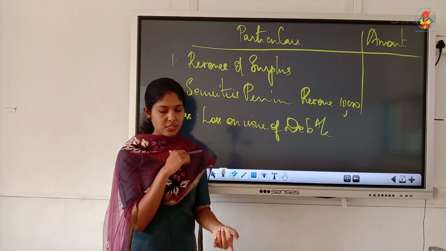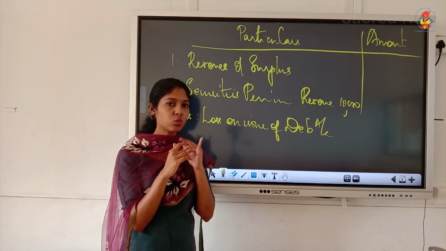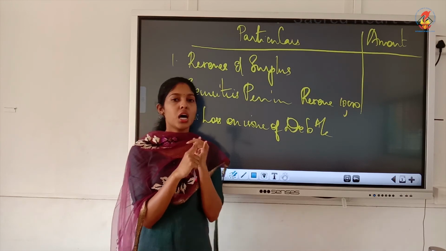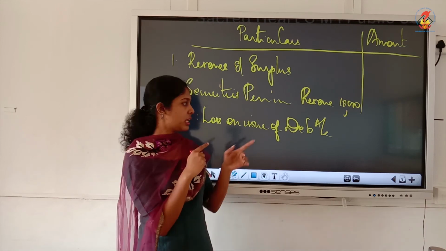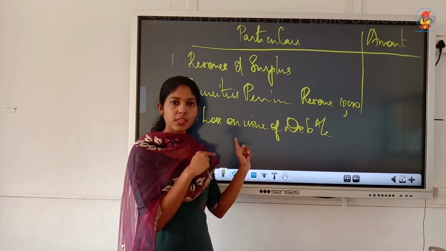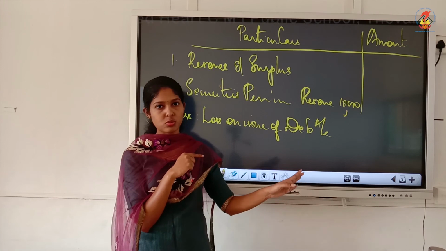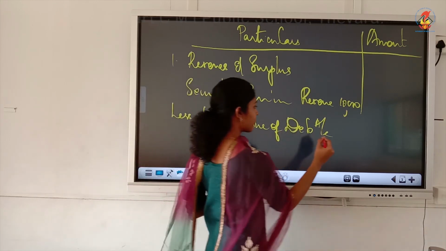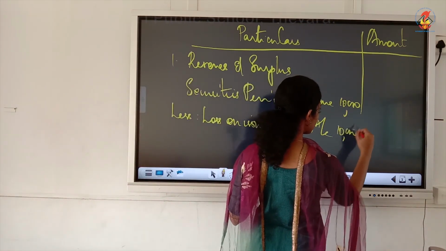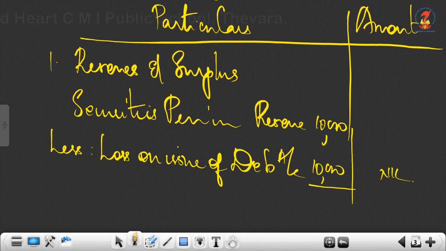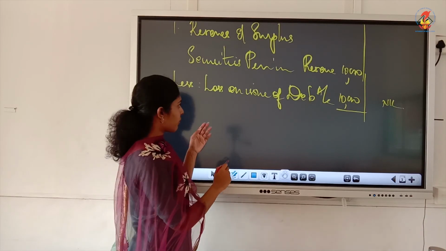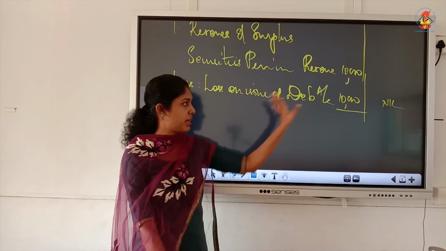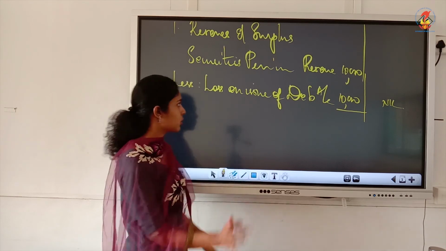So, like in your textbook, they have written only loss on issue of debentures in which they have included discount also. Similarly, I have written just loss, that means it has included discount also in this. And what we can take from SPR is only a maximum of 10,000 which we have taken. So here it is nil. There is no balance in SPR now. Okay, or else if you want you just write here discount on issue of debentures 10,000. That's also fine. No problem.